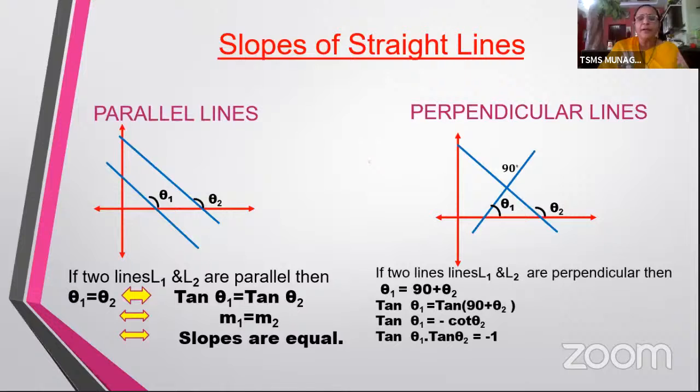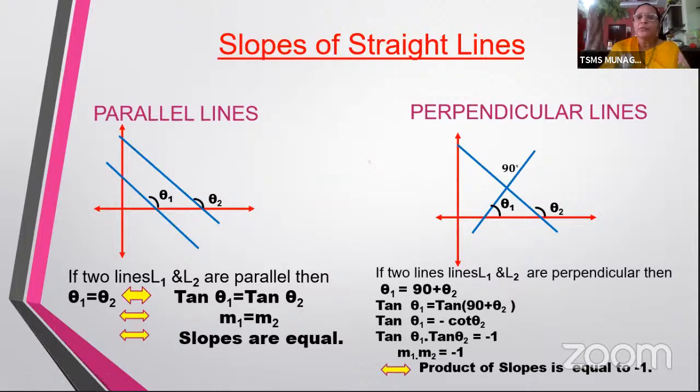Again, if I say m1 and m2 are the slopes of the perpendicular lines, here you can see m1 into m2 is -1. So here what do we understand? We understand that the product of slopes is equal to -1. So here the bottom line is, if L1 and L2 are two perpendicular lines, then the product of slopes is equal to -1. Now the other way around is also true.